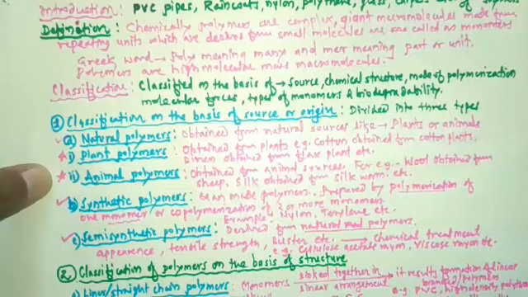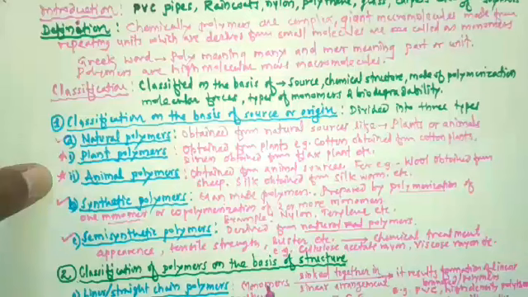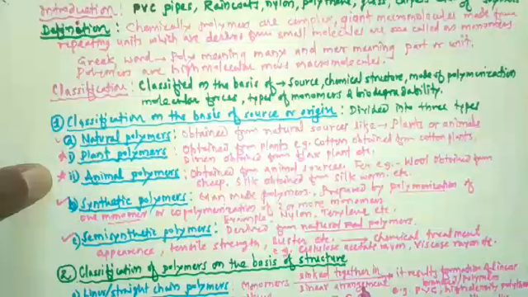On this basis, polymers are classified as linear or straight chain polymers, branched chain polymers and cross-linked polymers. Linear or straight chain polymers are polymers in which monomers are linked together in a linear arrangement. Such polymers are called linear or straight chain polymers.